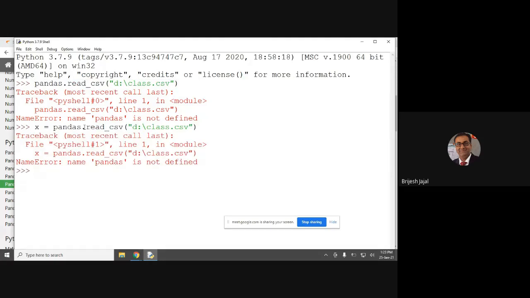It's not showing. Import does. Okay. After that, now it will work. Okay.